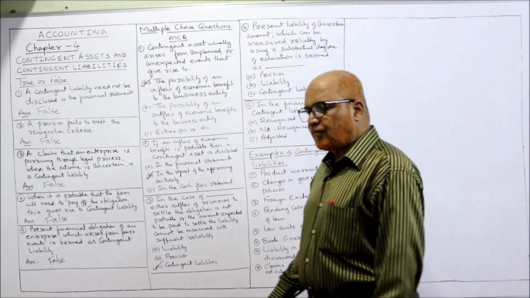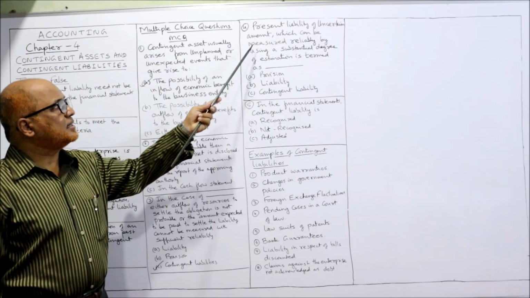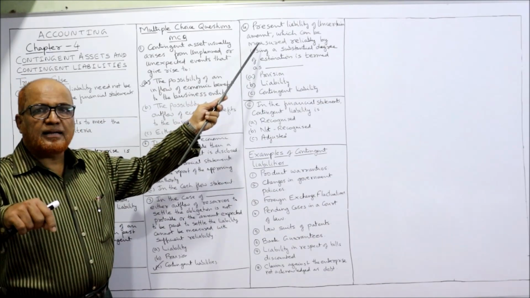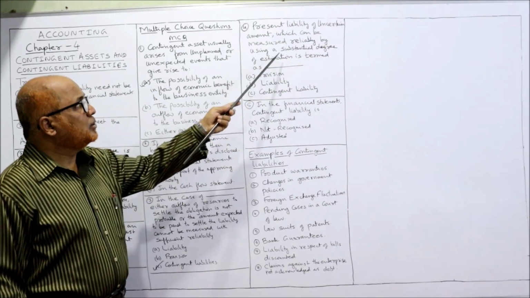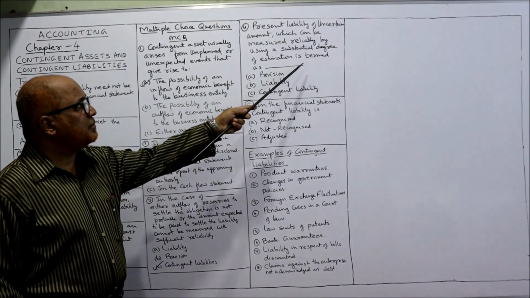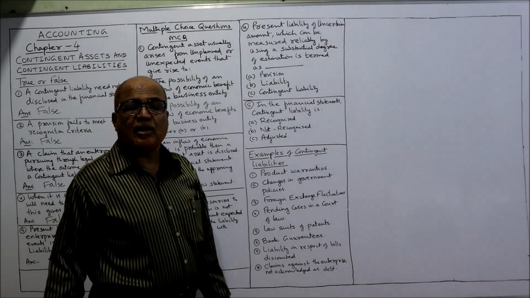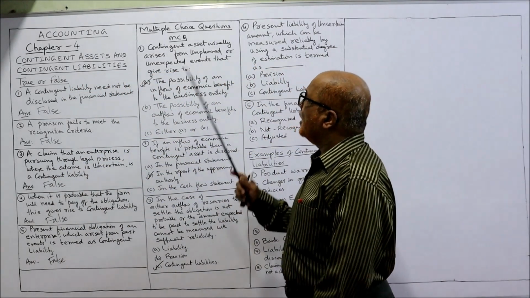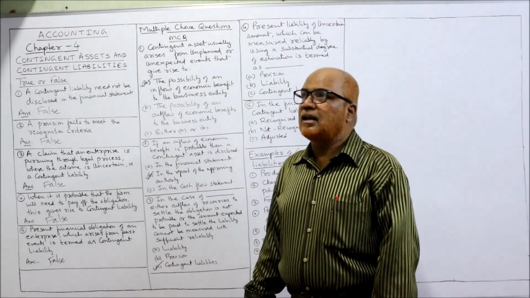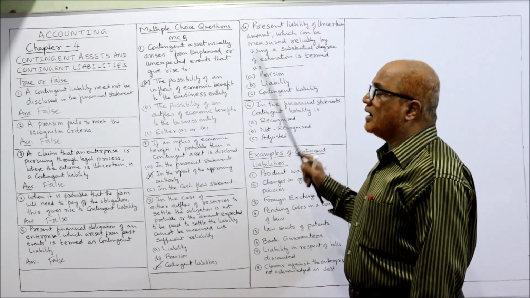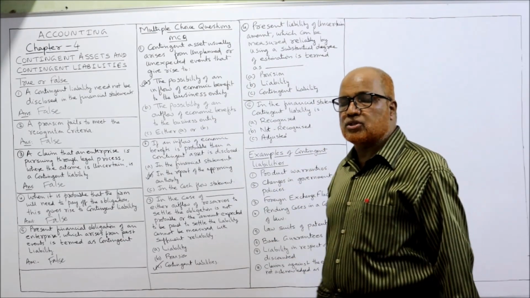Fourth one. Fourth MCQ. Present liability of an uncertain amount which can be measured reliably by using a substantial degree of estimation is termed as. That means it's a present liability of uncertain amount which can be measured reliably by using substantial degree of estimation.